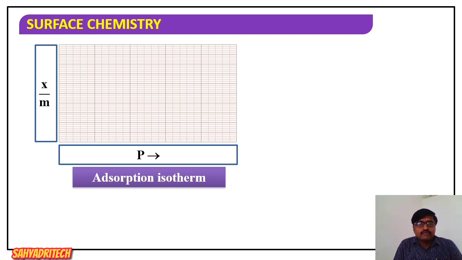So when you plot a graph of quantity of gas adsorbed by unit mass of adsorbent, that is x by m, versus pressure, this relation must be plotted at a constant temperature, or you can say at a particular temperature, and whatever the plots we get, those plots are called adsorption isotherms.